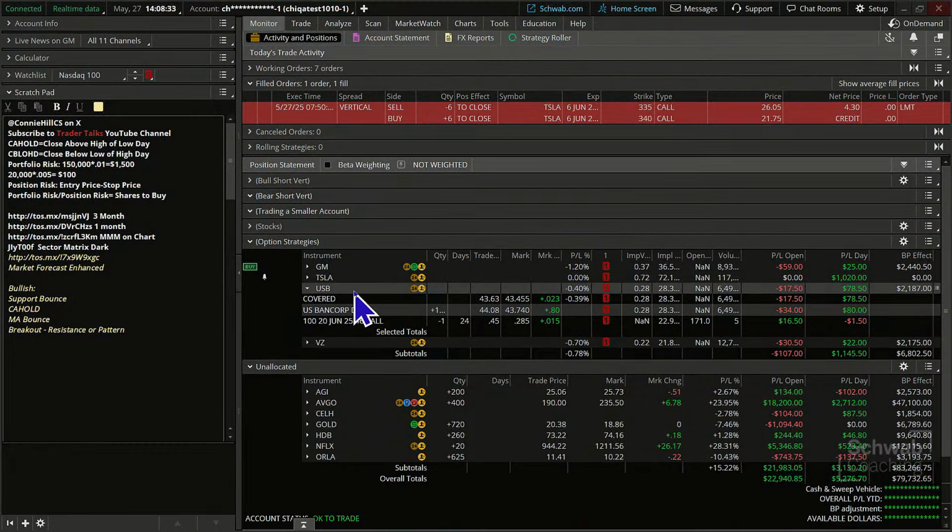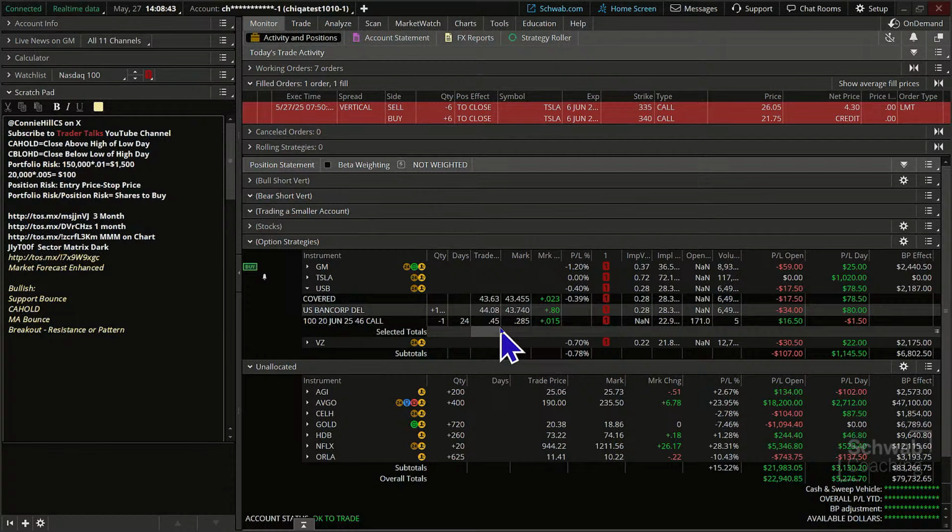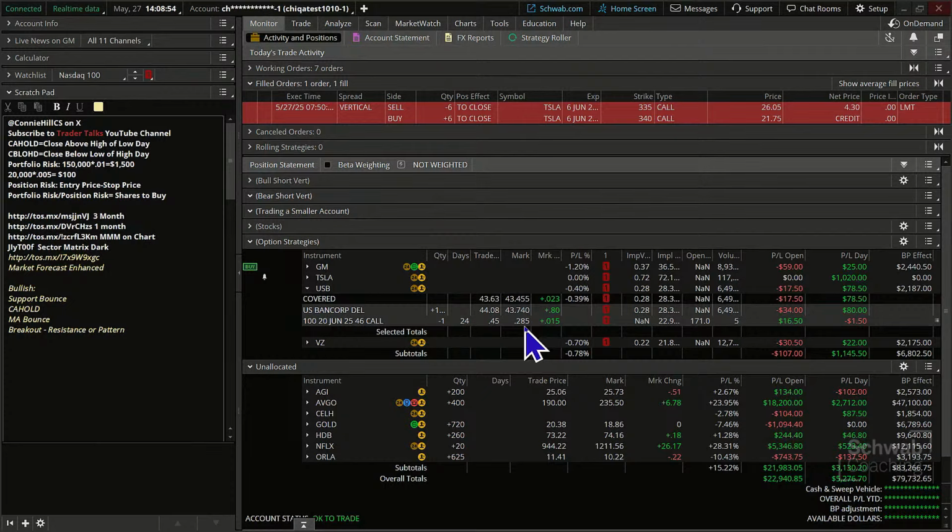UBS, kind of a similar scenario here. Got into the stock for 44.08. It's down to 43.74, so it's dipped a little bit as well. Has this idea of having 45 cents of call income helped us? Yeah, it has helped that particular part of the portfolio. Now that call's worth about 28 cents.